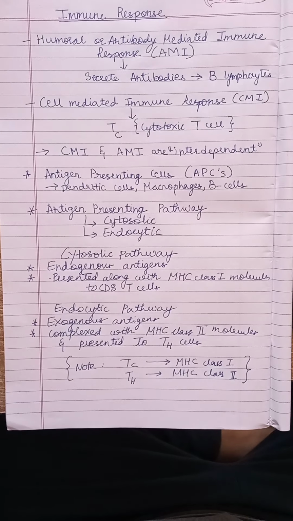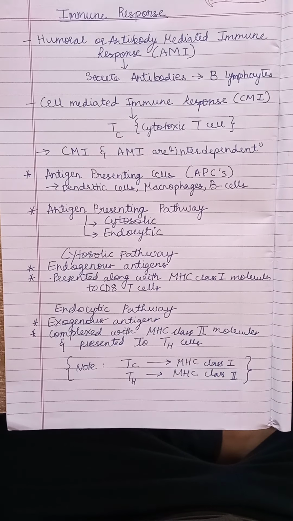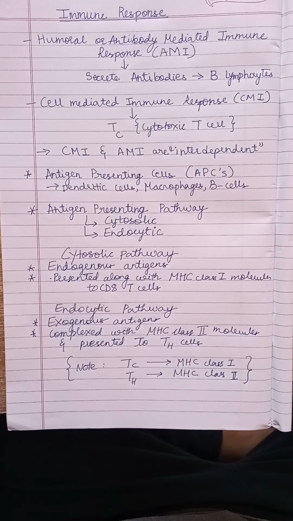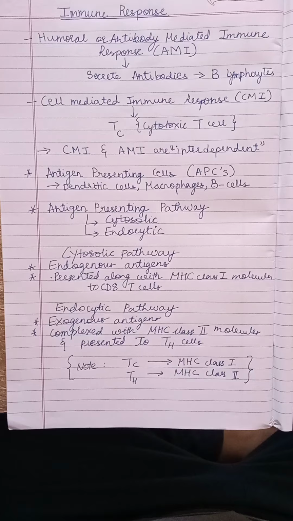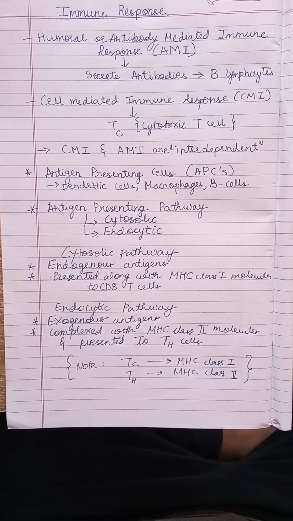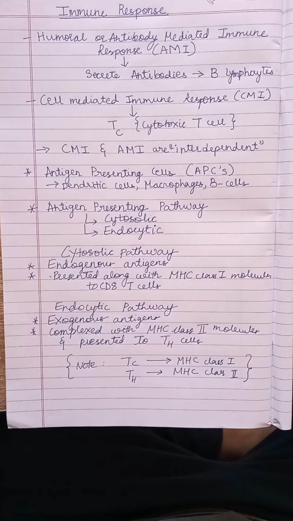The humoral or antibody mediated immune response is also known as AMI, and it is responsible for secretion of antibodies or immunoglobulins. These are secreted by the B lymphocytes. Therefore, the major principal cells of AMI are nothing but the B lymphocytes. The next type is cell mediated immune response, also known as CMI, which is under the TC, that is cytotoxic T cells, which secrete cytokines.